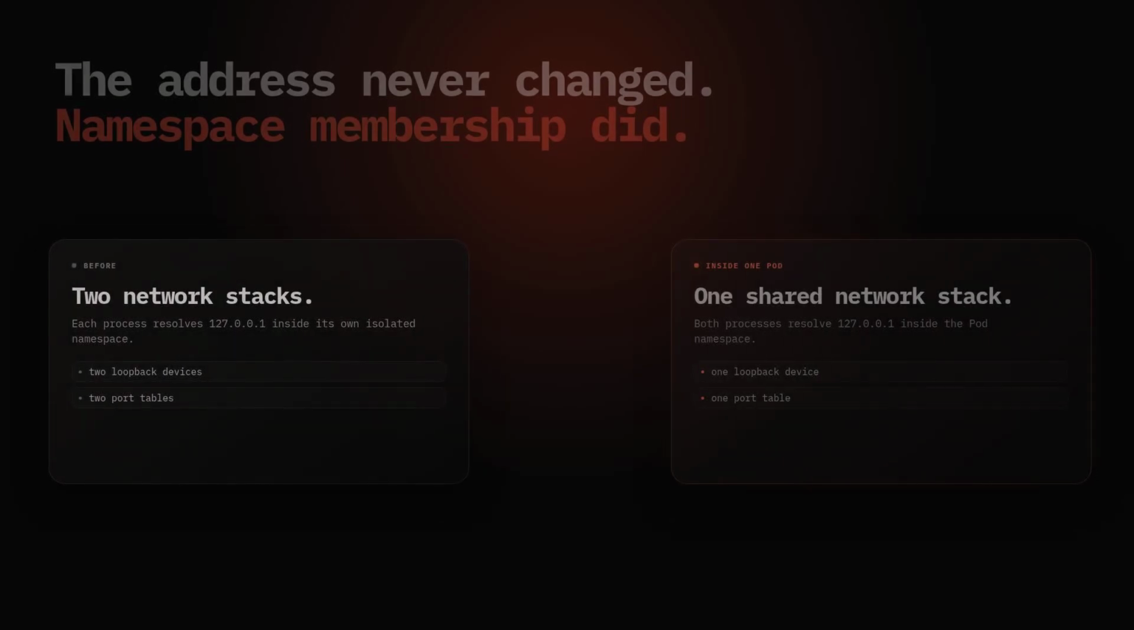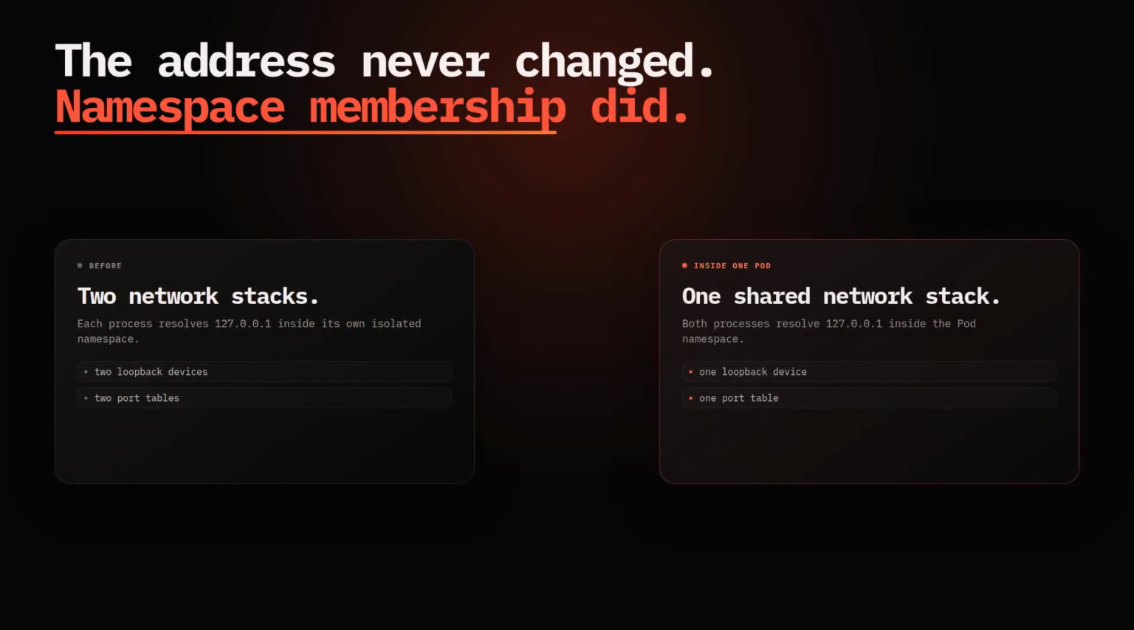So when localhost suddenly works between two pod containers, no networking law was suspended. Kubernetes arranged for both processes to enter the same network namespace. They now share loopback, interfaces, routes, the pod IP, and the socket port table. The mystery is namespace membership.